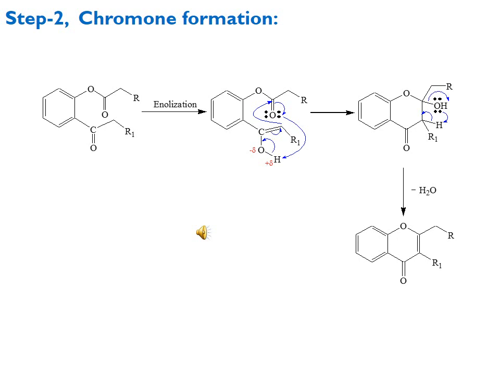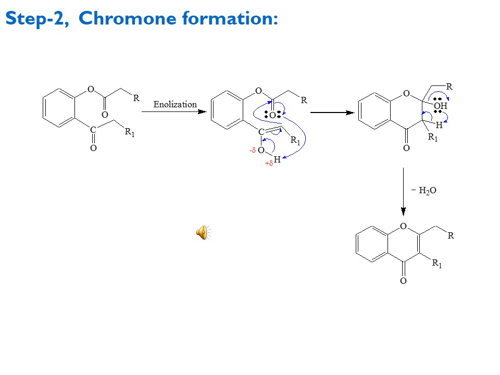Here you can see the enolization step in which the ketonic functionality has been converted into enol, and now in the next step the lone pair of the carbonyl oxygen of the ester functionality attacks the hydrogen with partial positive charge.